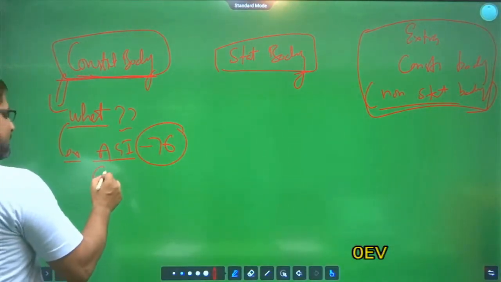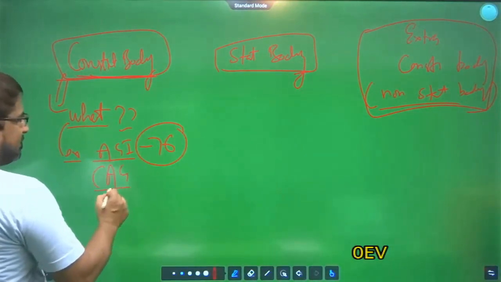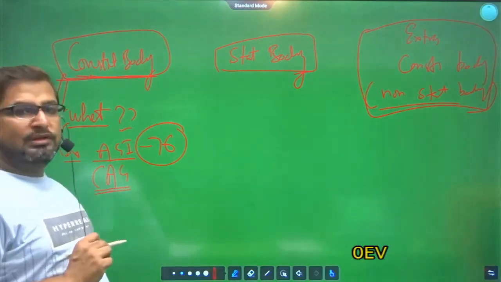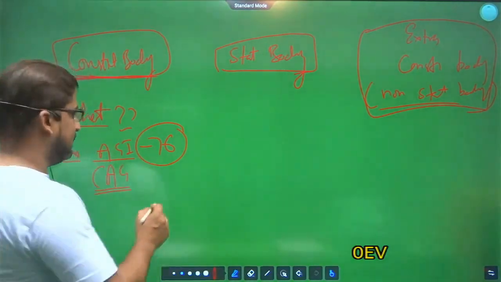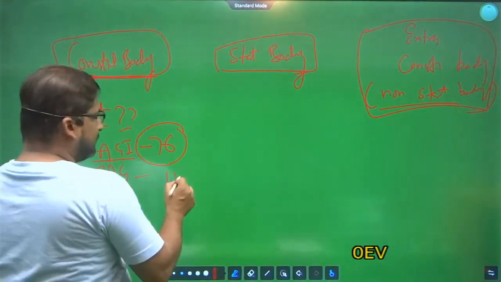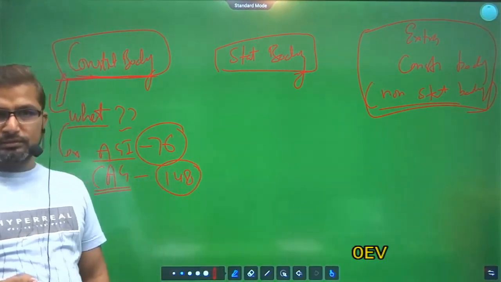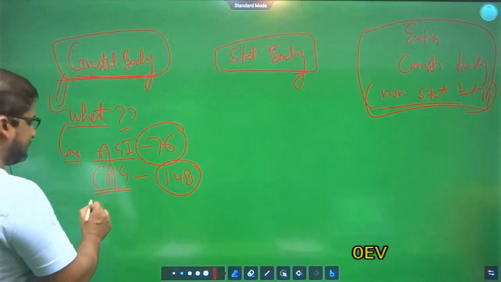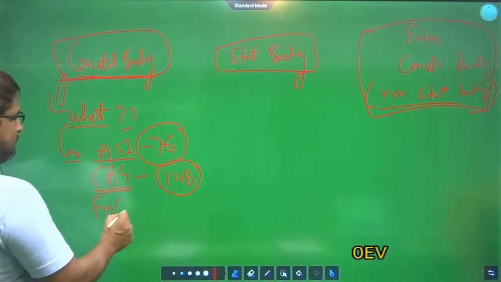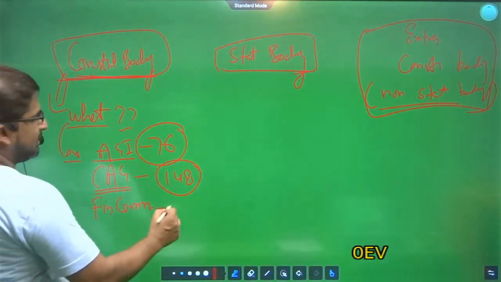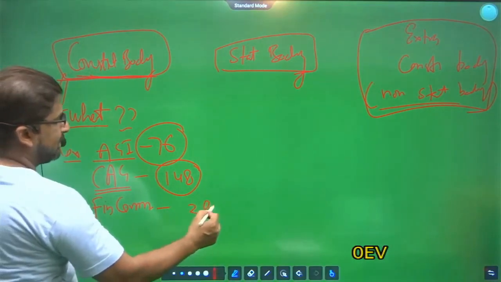Also, I have told about the Comptroller and Auditor General of India, which is in Article 148. Clear? Finance Commission, under Article 280.